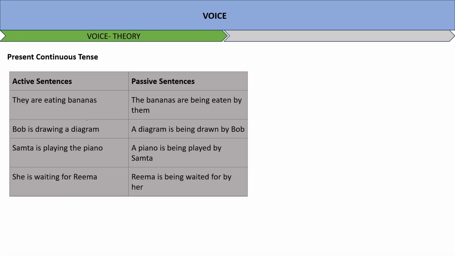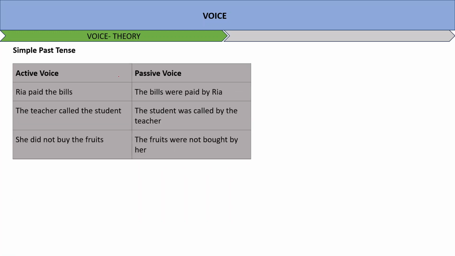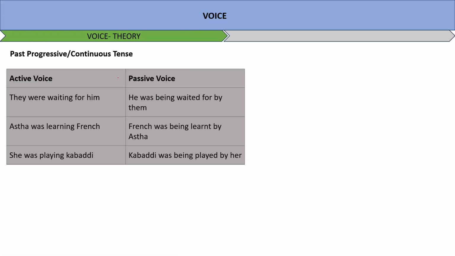Okay. Simple past: Ria paid the bill, the bills were paid by Ria. The teacher called the student, the student was called by the teacher. She did not buy fruits, the fruits were not bought by her. Past progressive or continuous tense: they were waiting for him, he was being waited for by them. Asta was learning French, French was being learned